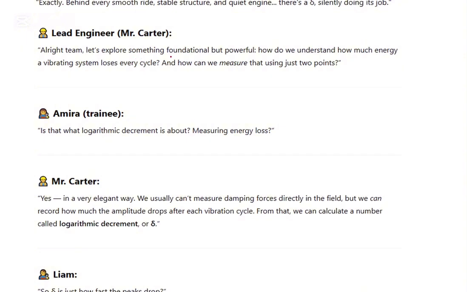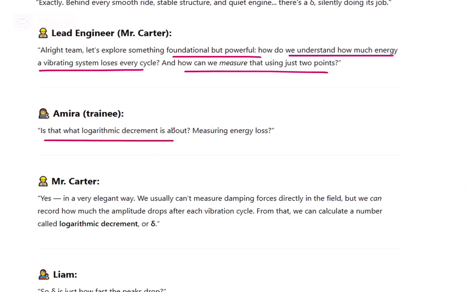Alright, let's explore something fundamental but powerful. How do we understand how much energy a vibrating system loses every cycle? And how can we measure that using just 2 points? Is that what logarithmic decrement is about?